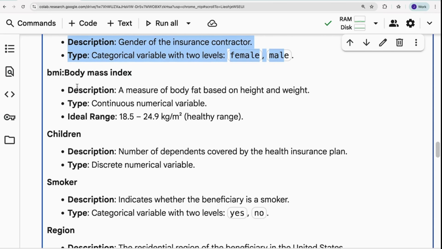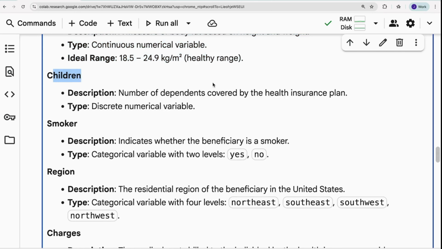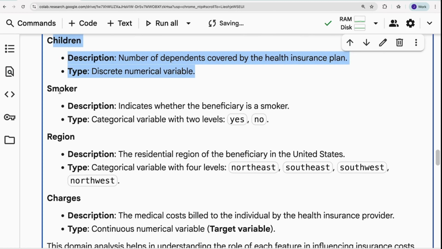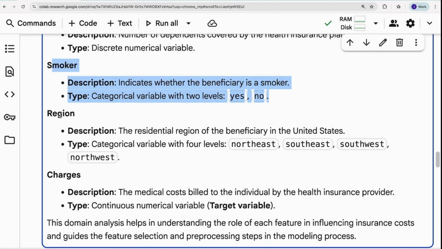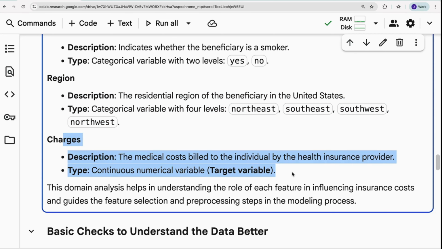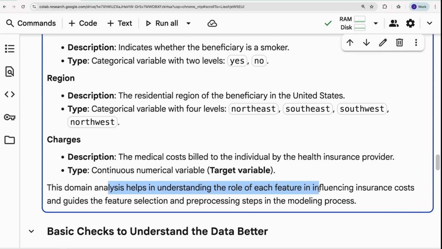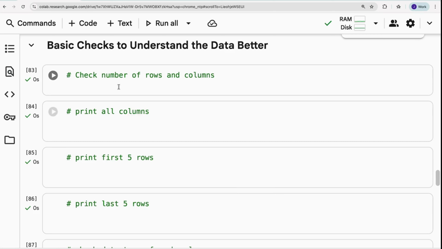What is the gender column representing? What categories do you have? What is body mass index? What is the range? How many children do we have here? What about smoker? Are people smokers or non-smokers, represented as yes, no? And people are from different regions, so what does region represent, and what does charges represent? It's the medical cost billed to the individual by the health insurance provider, right? So understanding each variable helps in knowing which features influence your insurance cost. So that helps in feature engineering and preprocessing.